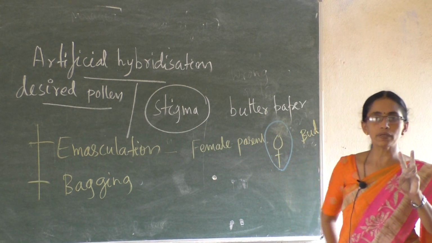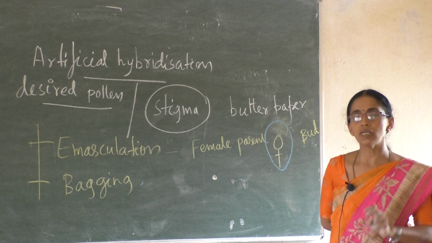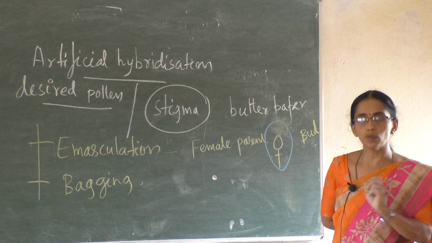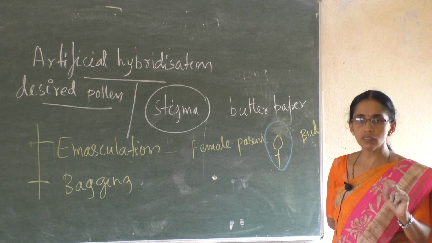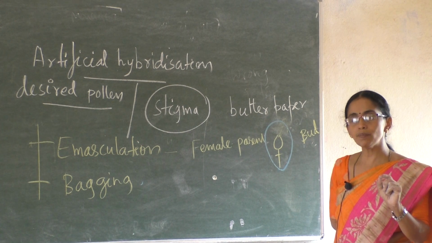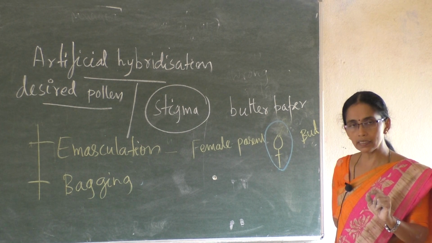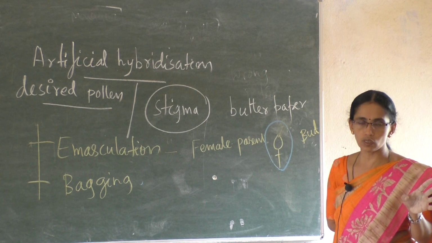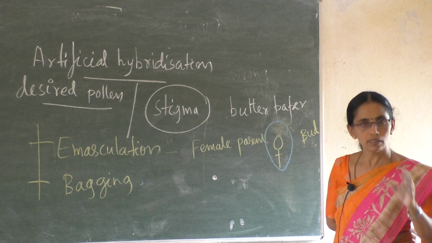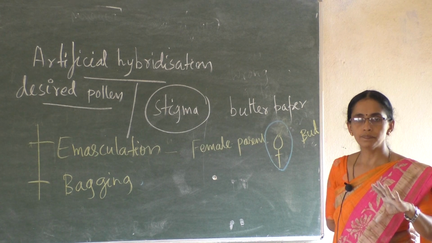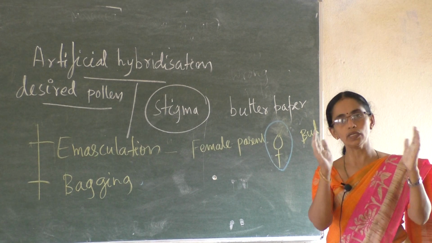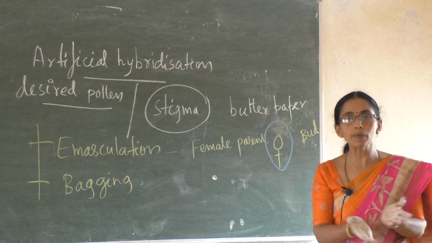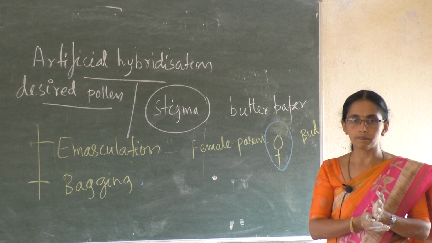So artificial hybridization includes mainly two steps: emasculation followed by bagging. Emasculation: in a plant which the breeder wants to take as female parent, when it is bisexual, removal of anthers, that is stamens, is emasculation. After this, it is covered by a butter paper bag, which is called bagging.